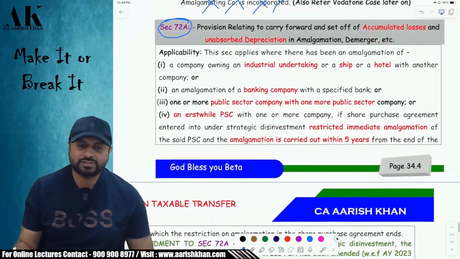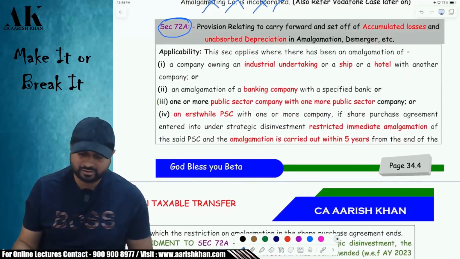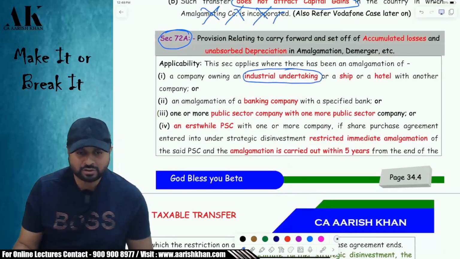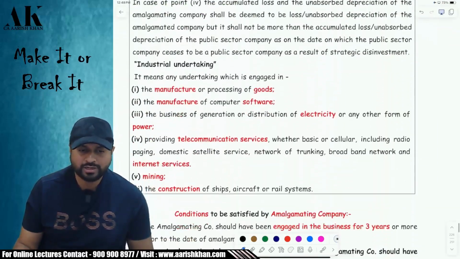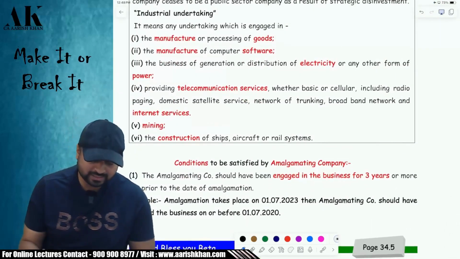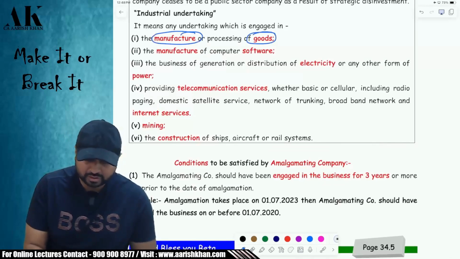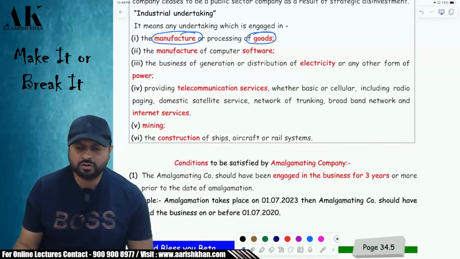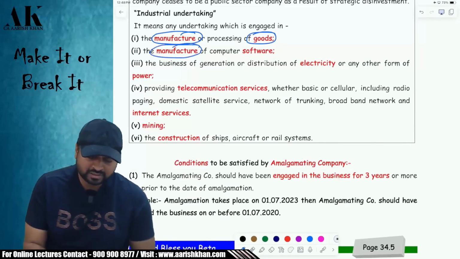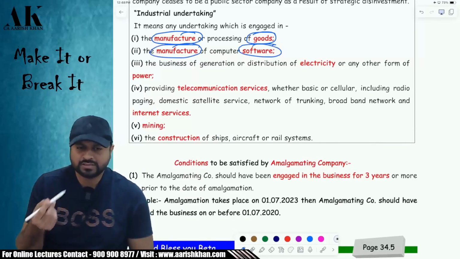Now, which are those lucky companies to whom we can carry forward the losses? First of all, a company owning an industrial undertaking. You will ask me, sir, what do I mean by industrial undertaking? You have to come to the next page and see a long list. It includes manufacturing or processing of goods. If you are engaged in manufacturing or processing of goods, you can call yourself an industrial undertaking. Or if you are engaged in manufacturing of computer software, you can call yourself an industrial undertaking.